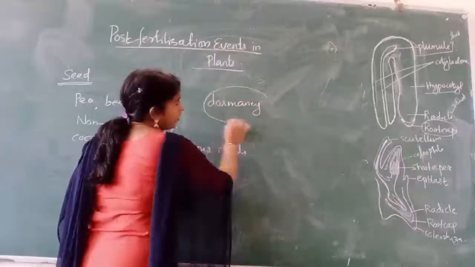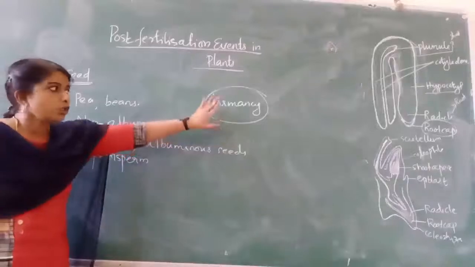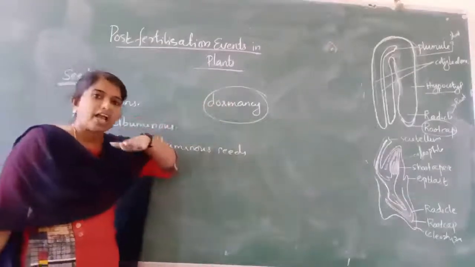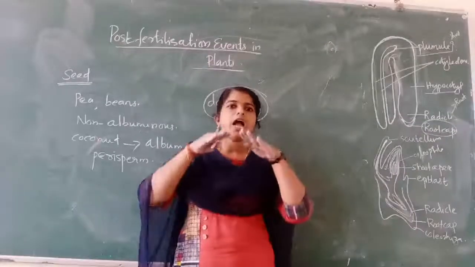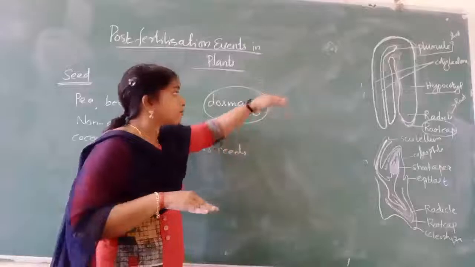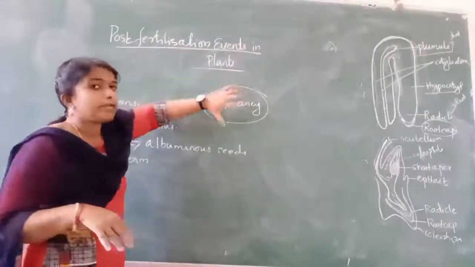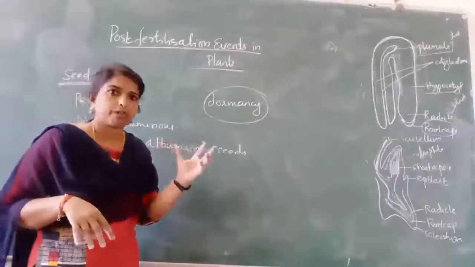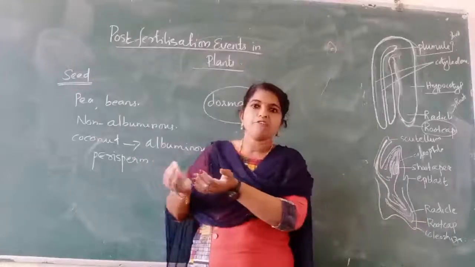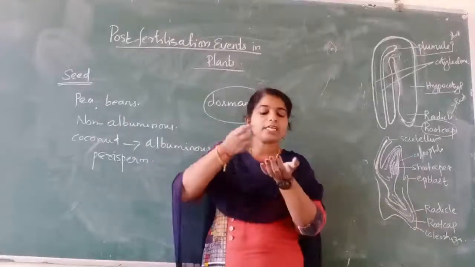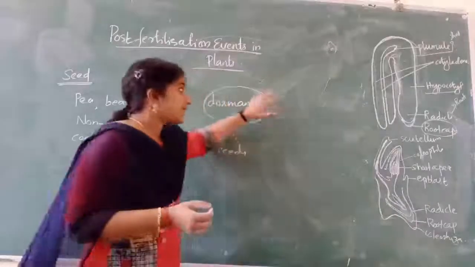dormancy. That stage of inactivity of the seed is known as dormancy. In this dormancy stage it remains as such, and whenever it gets favorable conditions, the temperature, oxygen availability, everything becomes favorable, it starts to germinate. This property can be utilized in our agriculture because we can store the seeds for a longer period, for the next year also. We can use it as our food and we can use the same seed for growing the crops in the next year. So it is a great advantage.